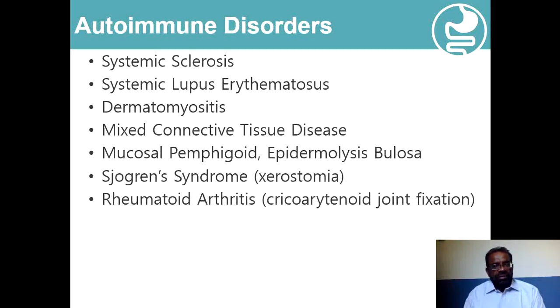Then the presence of autoimmune disorders has to be considered: progressive systemic sclerosis, SLE, dermatomyositis, mixed connective tissue disease, overlap syndromes, various types of mucosal and cutaneous abnormalities, Sjogren syndrome which interferes with the secretion of saliva, and rheumatoid arthritis with involvement of the cricoarytenoid joint.